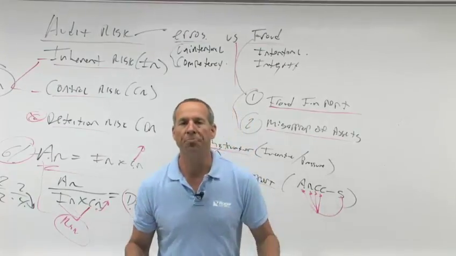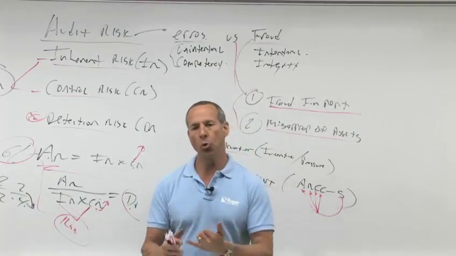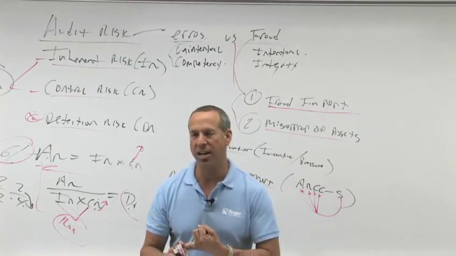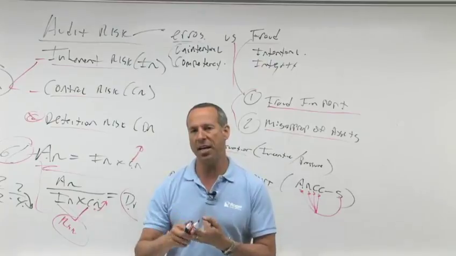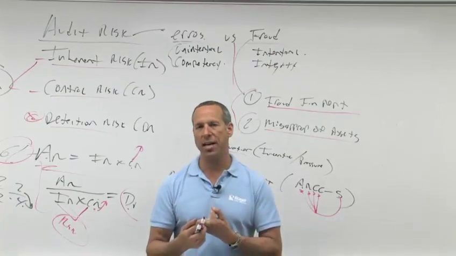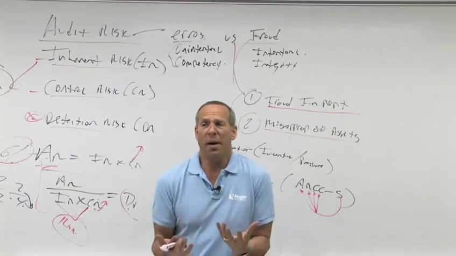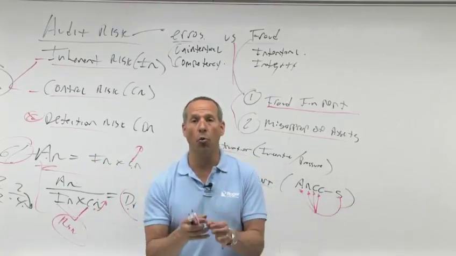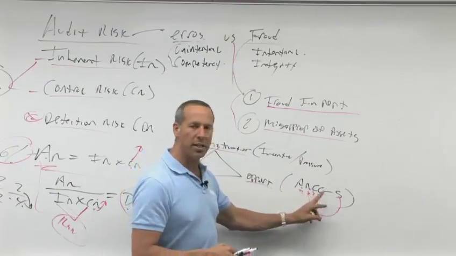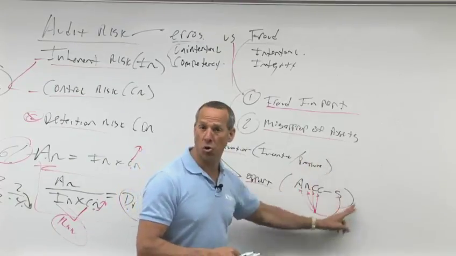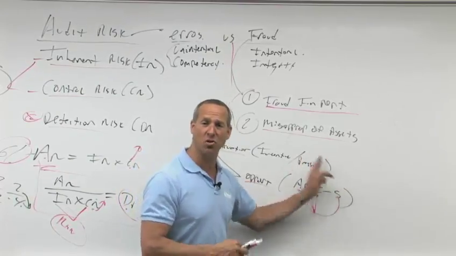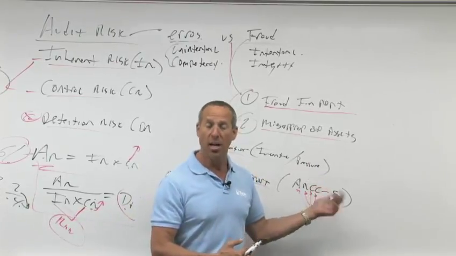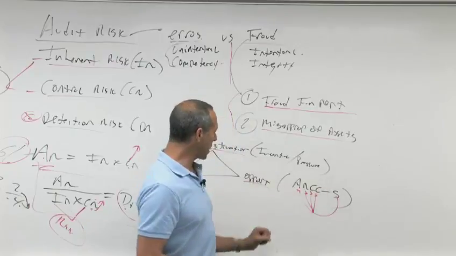The person that does this should not do this, should not do this. Imagine I have the authority to authorize a purchase. I then have custody of the check, so I sign the check. I then do the bank reconciliation at the end of the month. So I could basically buy anything and then reconcile it. So that is fraud. If you have one person that can do all these things, that is a bad internal control system, a bad segregation of duties. So when we talk about your control risk, about internal control, it's going to be really high. So this is a problem. That's what's happening there.